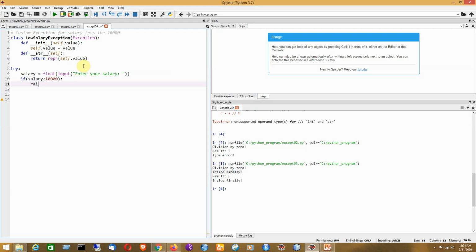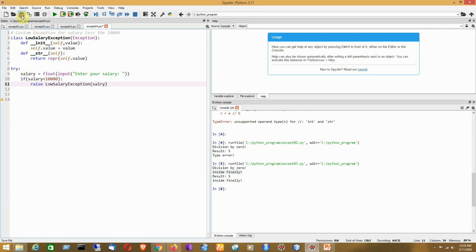here we can raise an exception named LowSalaryException. It can be compared with the idea of the throw keyword in Java.